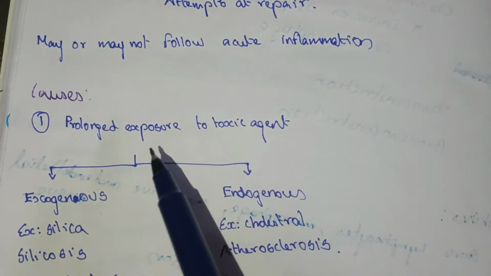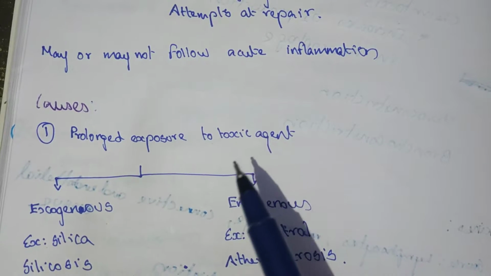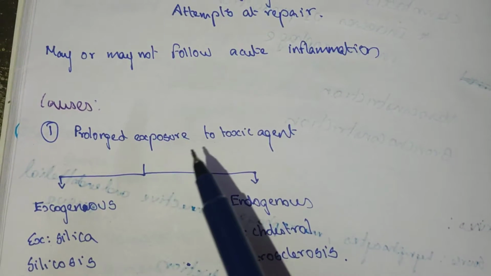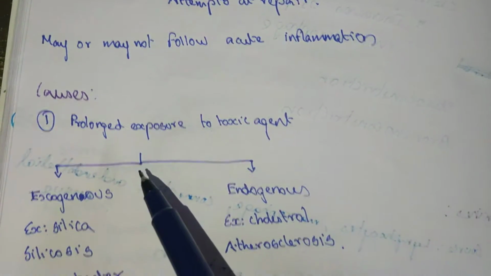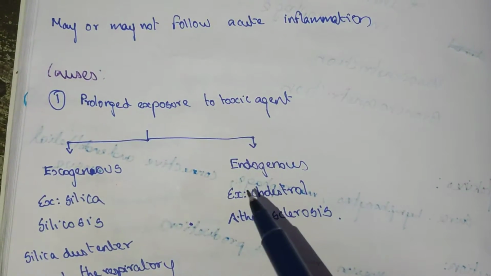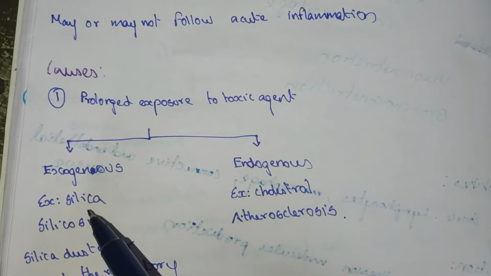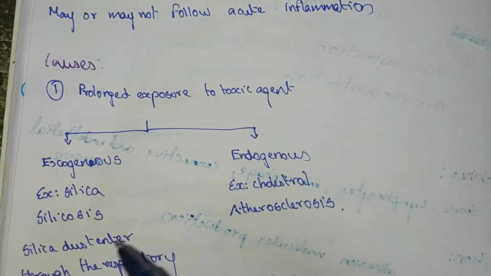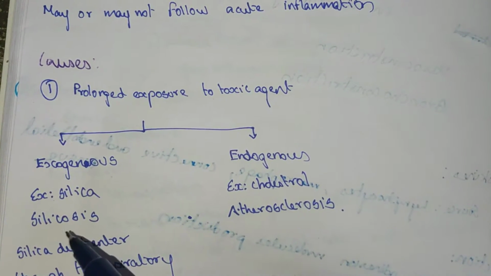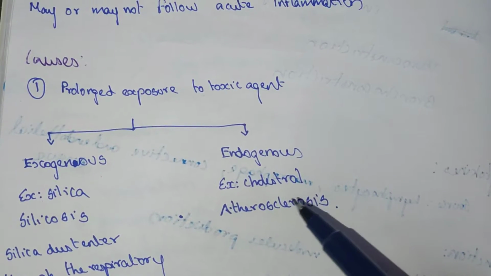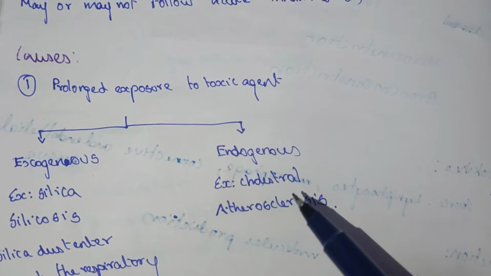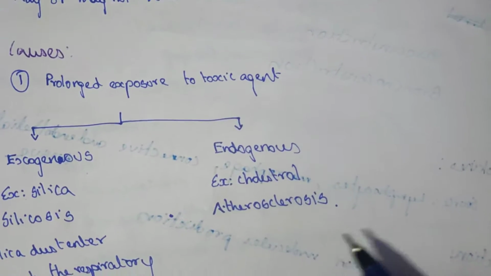Cause: prolonged exposure to a toxic agent. If there is a prolonged exposure to the toxic agent, it causes chronic inflammation. Example: exogenous as well as endogenous. Silica products: when silica dust enters the respiratory tract, it causes silicosis. As well as endogenous: when there is an increase in cholesterol level in the body, it causes atherosclerosis.